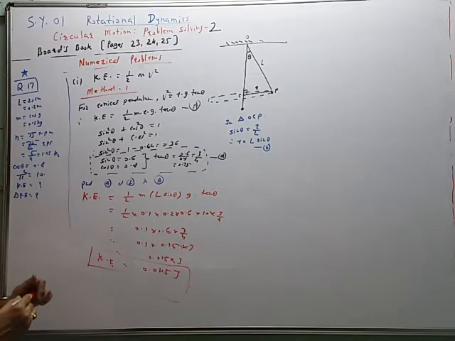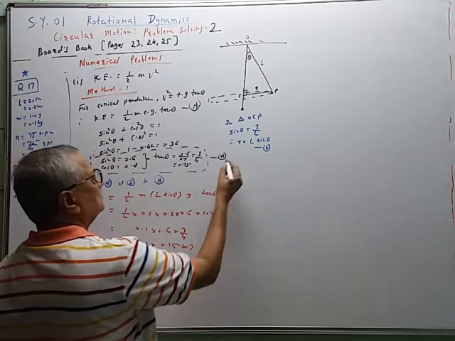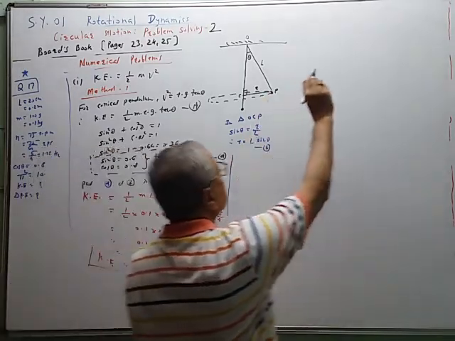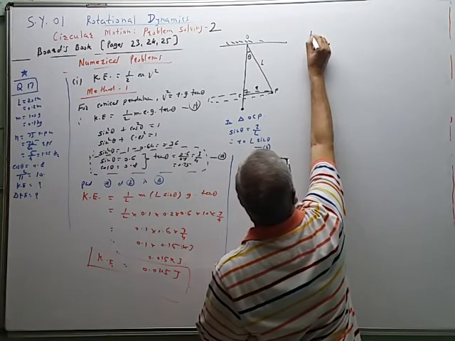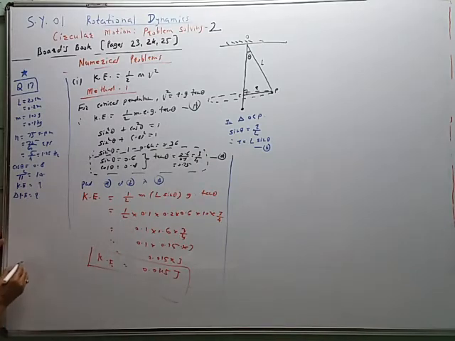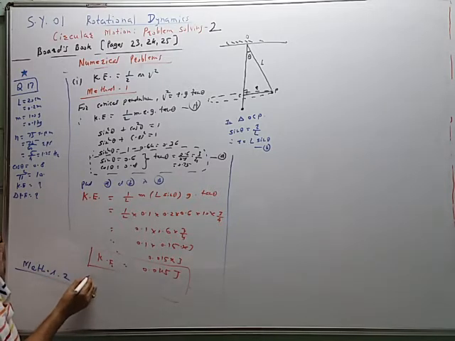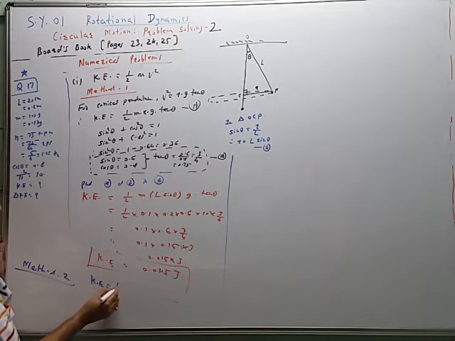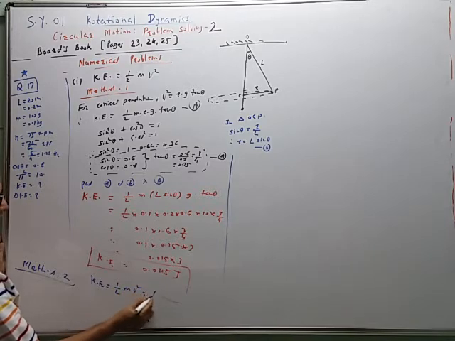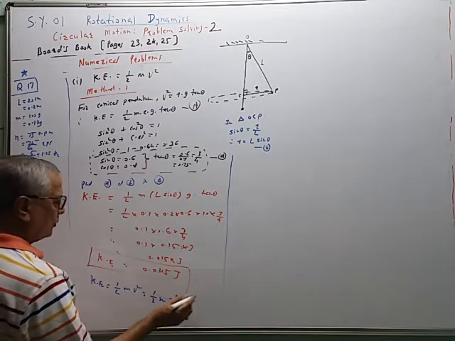Now I will use method number 2. KE is equal to 1/2 mv square, that is equal to 1/2 m, v is replaced by r omega, so r square omega square.